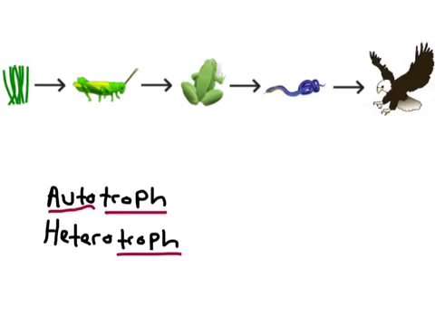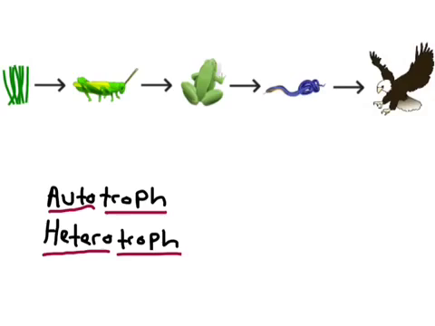So you can think about an automobile is something that moves itself, something that's automatic, runs by itself. So auto means self. So autotroph literally translates to a self-feeder, something that can feed itself. A heterotroph, on the other hand, hetero means other. So this is something that feeds by eating other organisms.